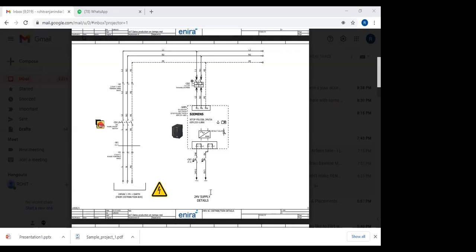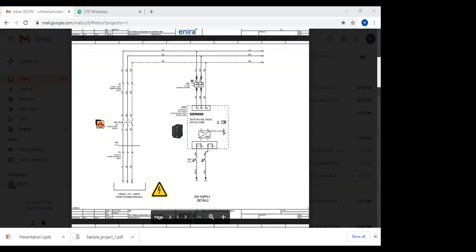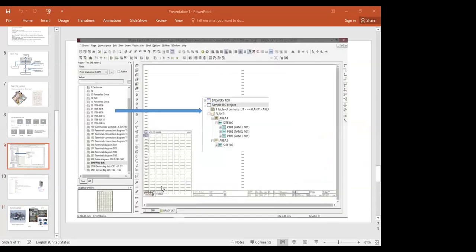Rohit, can you just open the PPT? I think we are getting late. So I just want to show you what are the topics we are going to cover in this training. I think you might understand this example. I have just taken this. Can you open that?